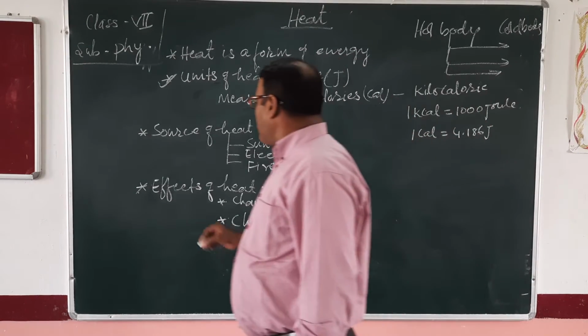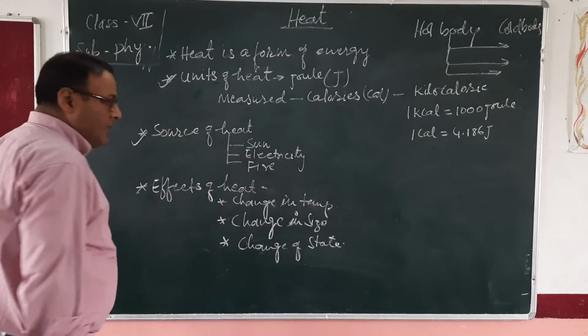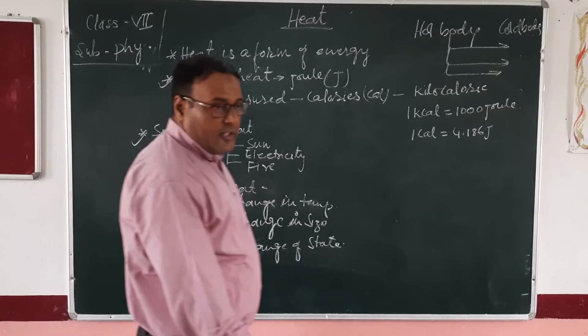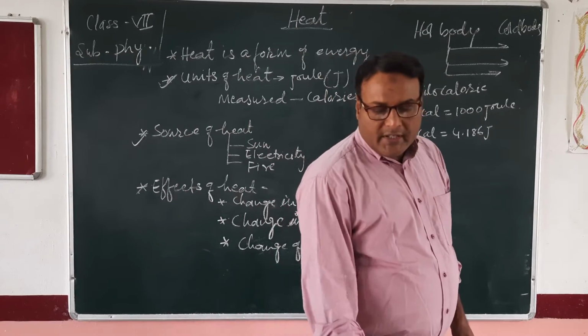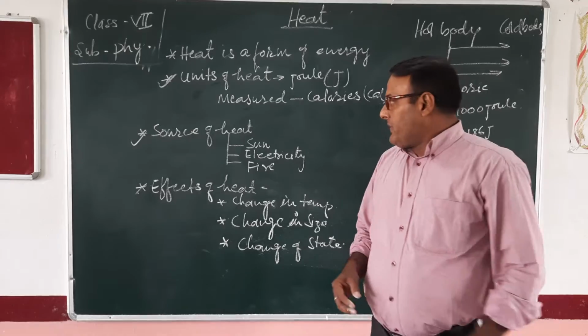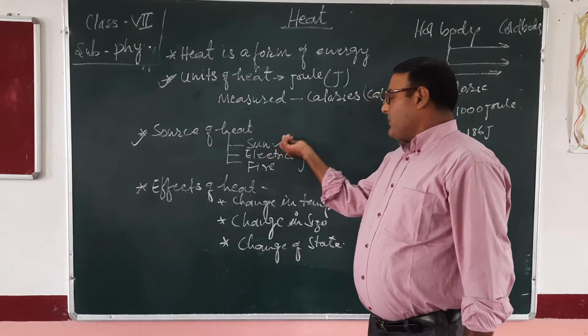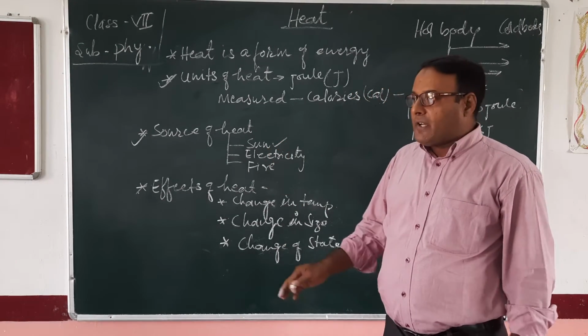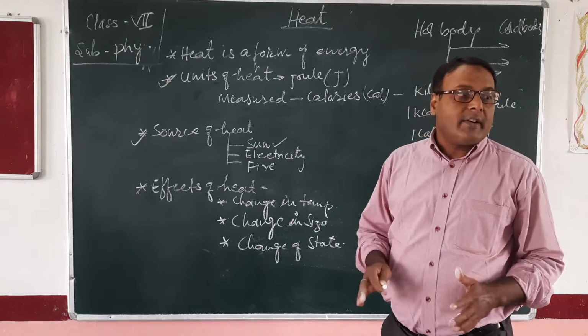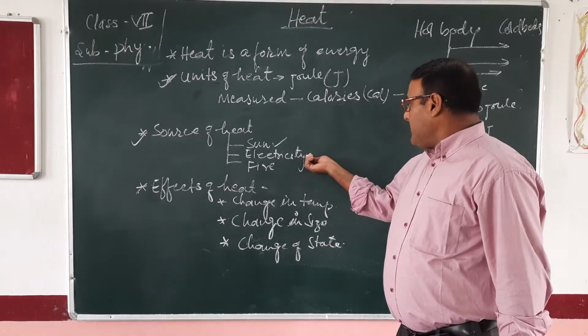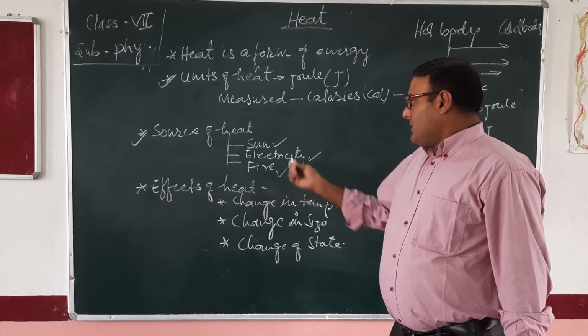Now next is the source of heat. There are many sources of heat, but three important sources are there. First is the sun, which is a natural source of energy. It is an abundant source of energy and light. Second is electricity, and third is fire.